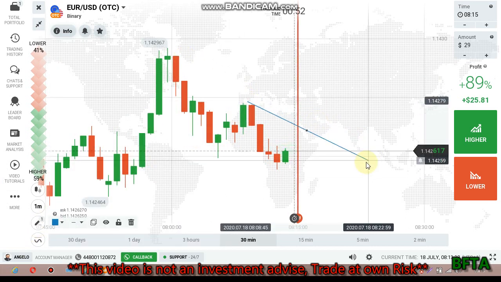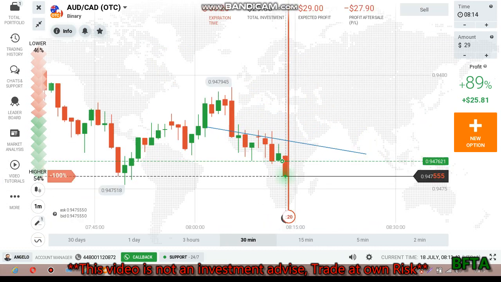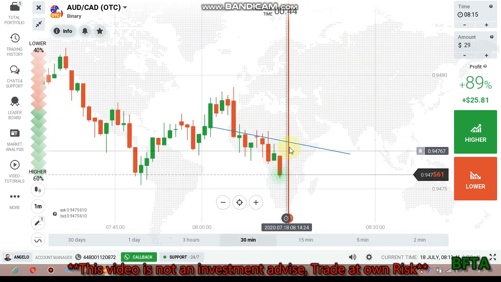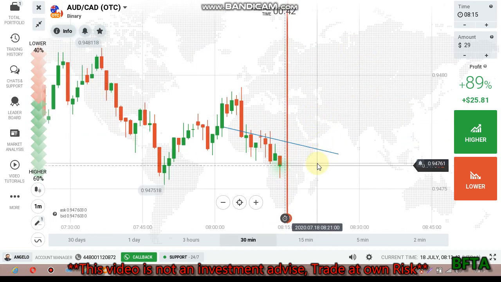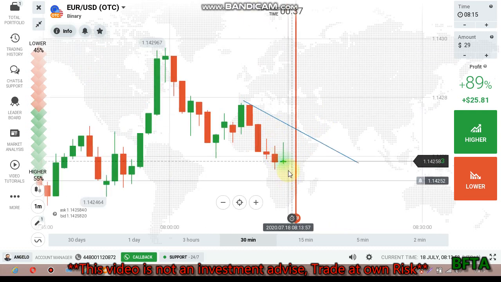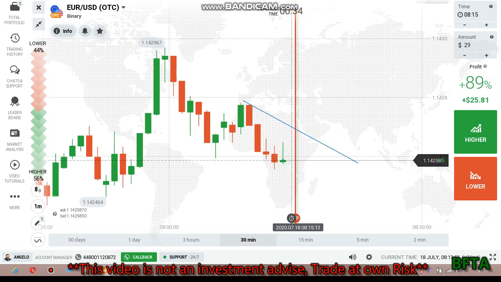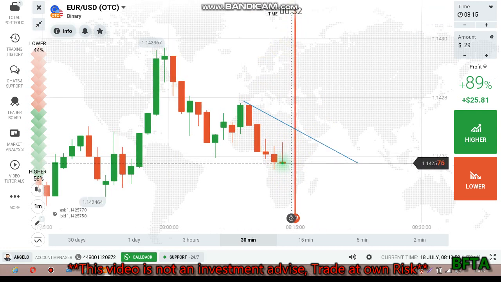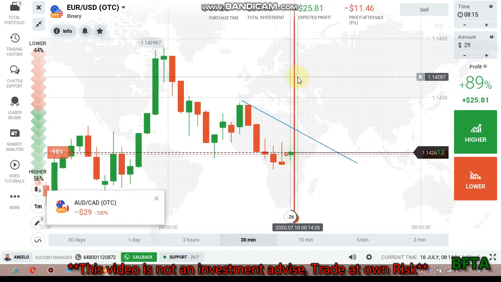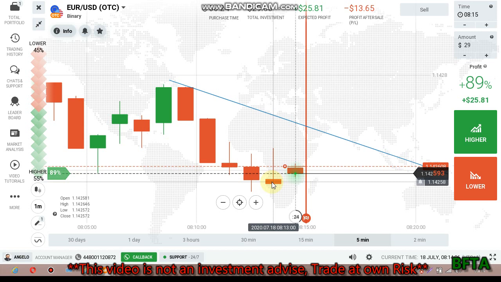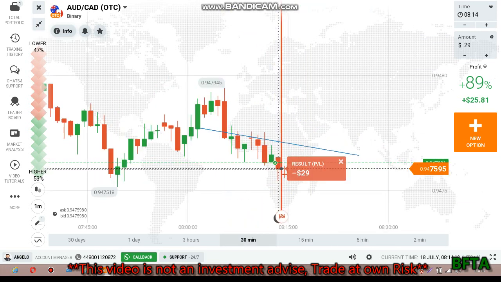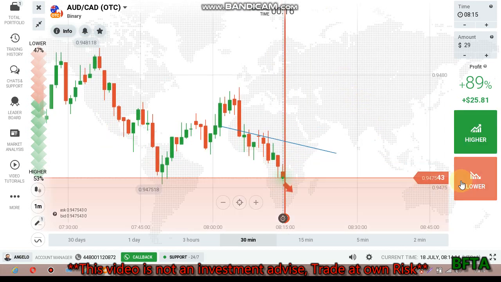Buyers enter. Okay, I'm long this trade, so let's see what's going to happen. Then I'll place the trade again, and if this candle closes as bullish, buyers will enter again. I'm going to place put option because there's no bullish candle, so sellers will enter again on the next candle. I lost this trade because the buyers don't want to go more up, so sellers will still go more down.